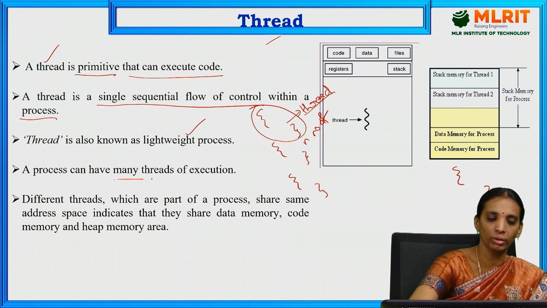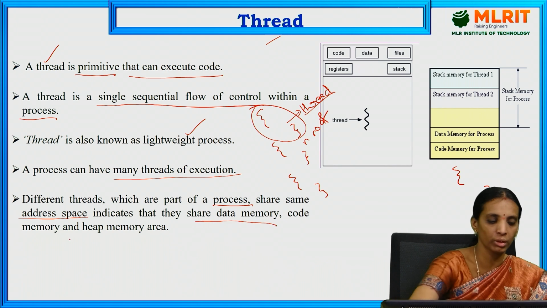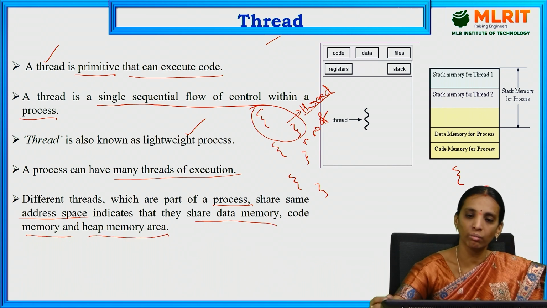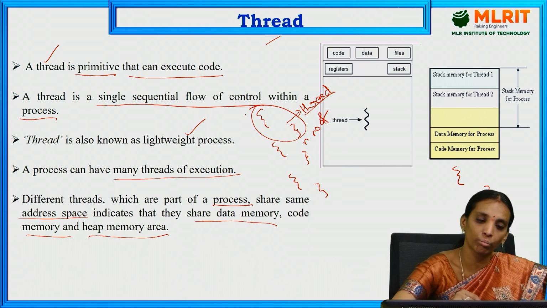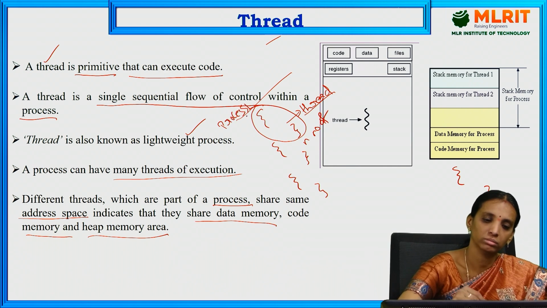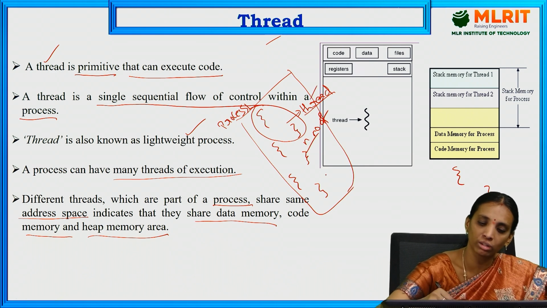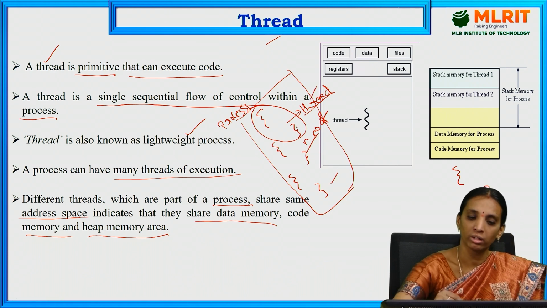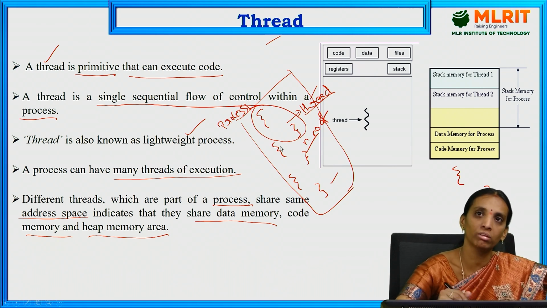A process can have many threads of execution. Different threads which are part of a process share the same address space, which indicates that they share the data memory, code memory and heap memory area. We need to remember one point: in a process there are a number of threads, and whatever resources are allocated to that process are available to and used by each thread in that process. So if there are 3 threads, the 3 threads will use the same CPU, same data memory, same code memory and same stack memory of the process.